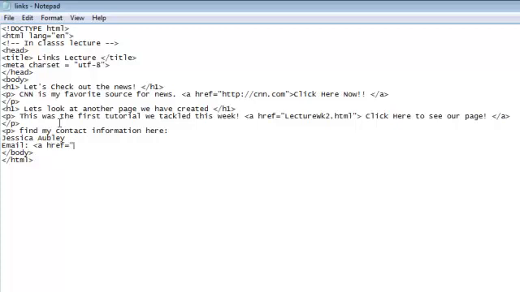Equals, and here's where it changes a little. We're going to use mailto colon, and now our email address. Close our quotes. Now we'll put what we want them to click on. So I'm going to just put my email address again.